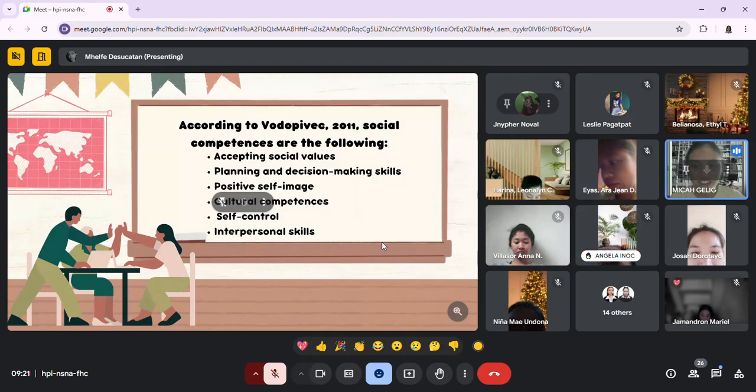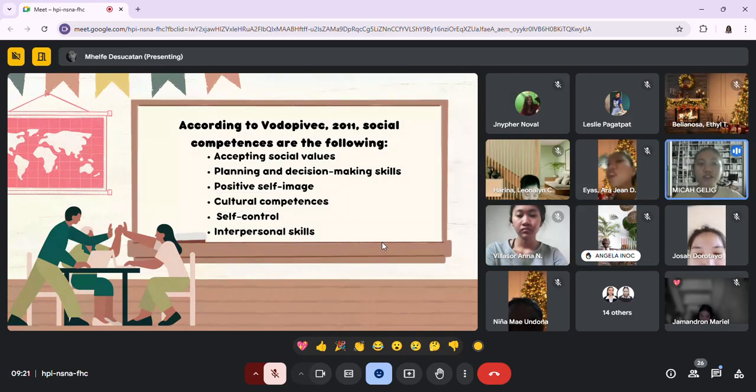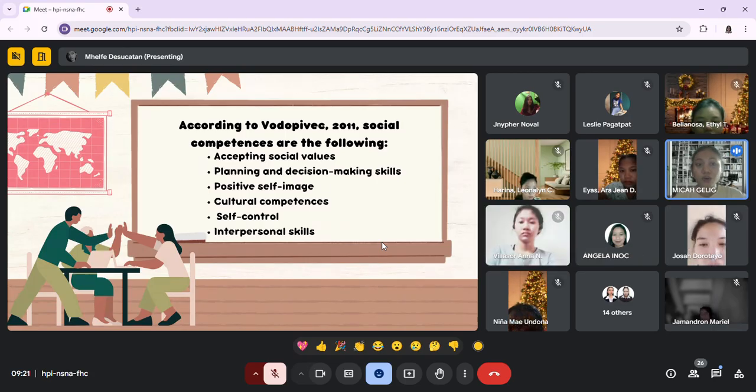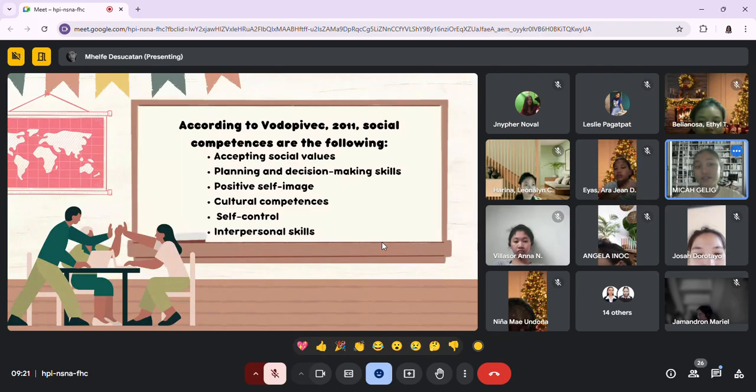All right, thank you. So when we say positive self-image, this comprises the feeling of skills, personal power, and self-worth. For example, a teacher notices a child finishing a drawing and says, you work hard on that picture. Look how colorful it is. By praising the child for their effort rather than just the outcome or the result, it helps them believe in themselves, right?